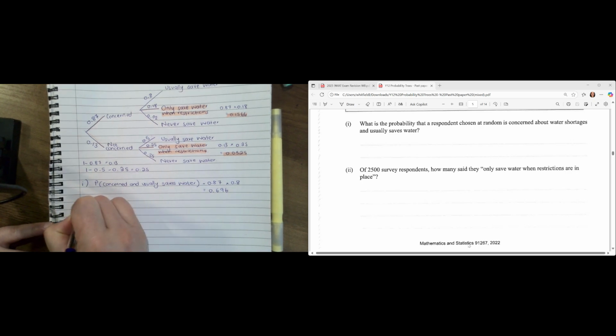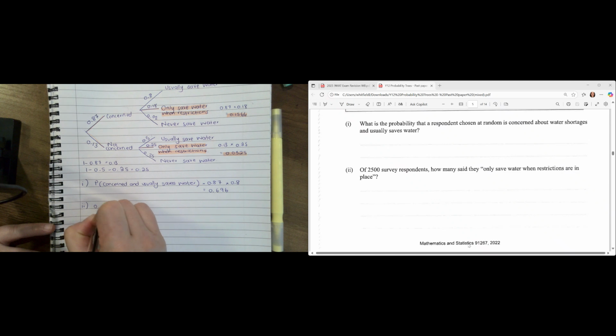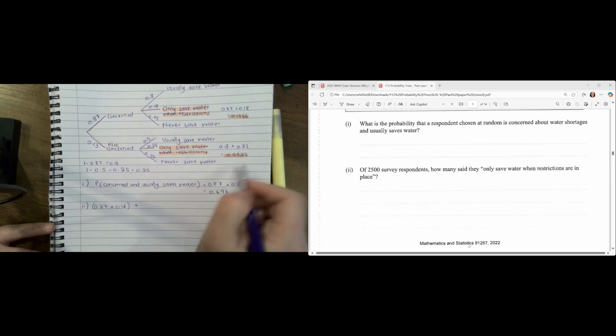So if I've got to write this out, I'm going to show you how you can lay this out. So we're going to do that, 0.87 multiplied by 0.18. And I'm going to add that. It's going to be 0.13 multiplied by 0.25. And that answer is going to give me 0.1891. Now let me go back and read my question and check that I've done everything they've asked me.